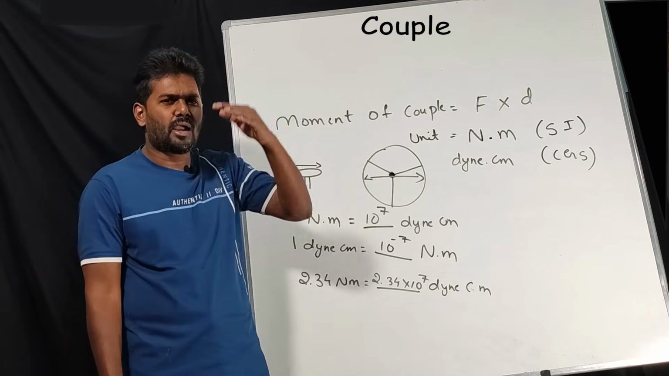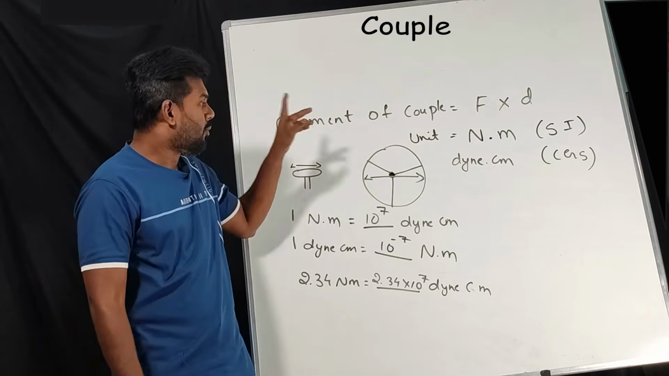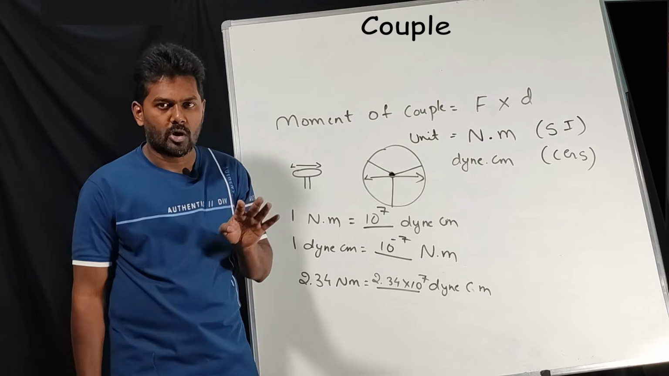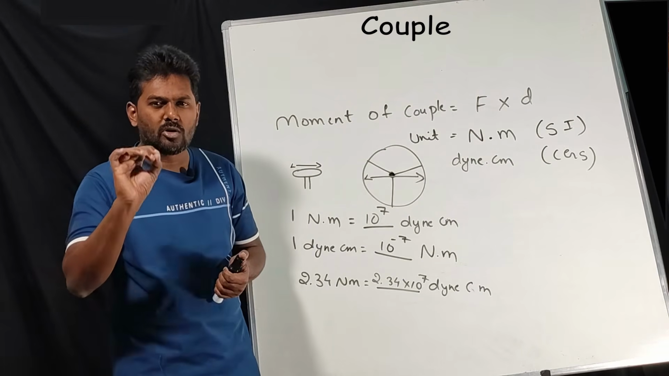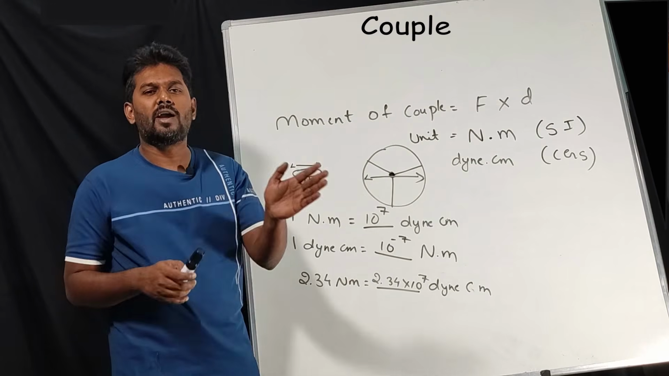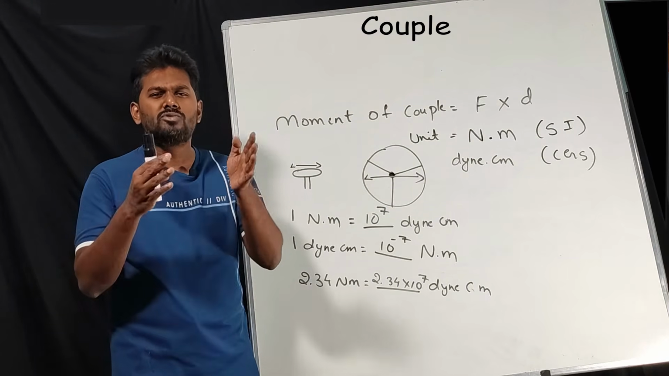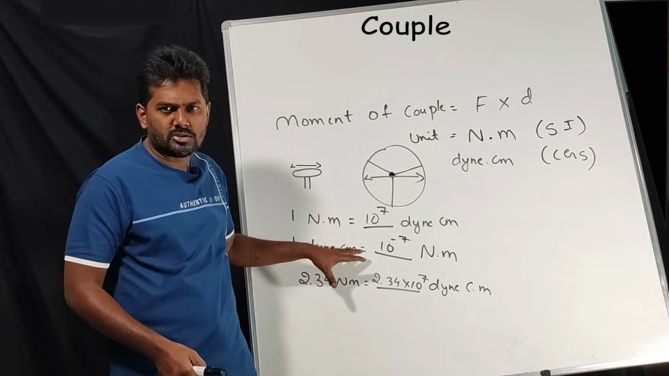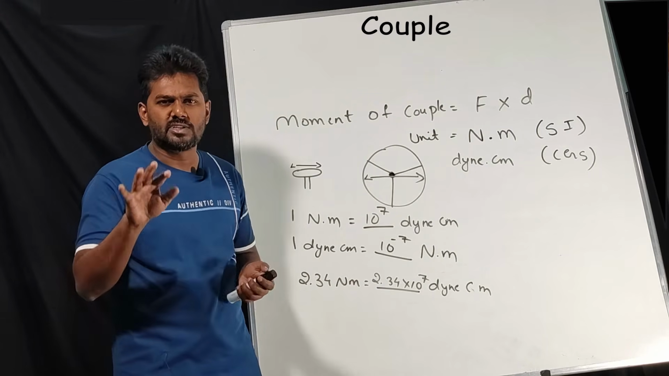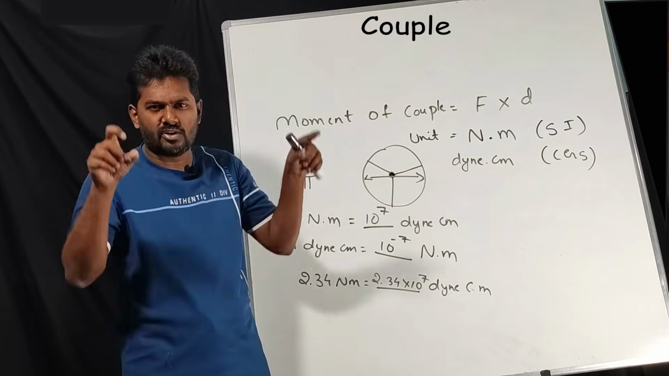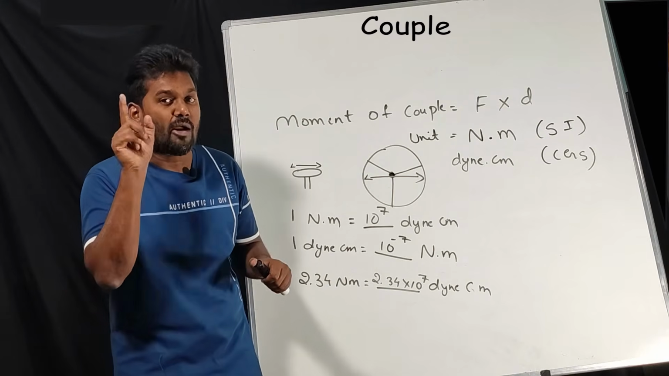I think in one of the years they have asked one question based on moment of couple, that is for 2 marks. The question is very simple. Define moment of couple and its SI unit. See how simple it is? If you understand the concept, you can define it. See, in physics we don't expect the exact definition which is given in the textbook. You have to use the keywords.